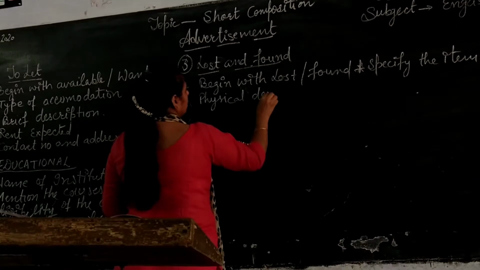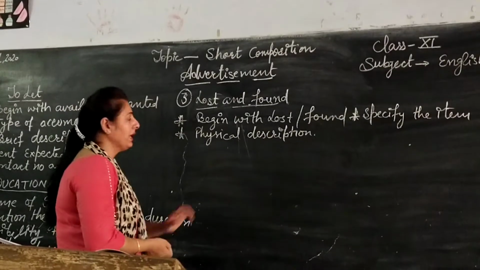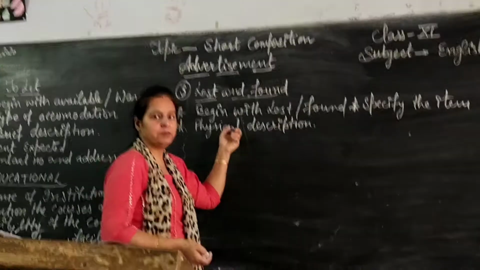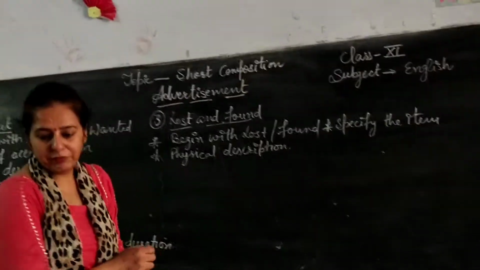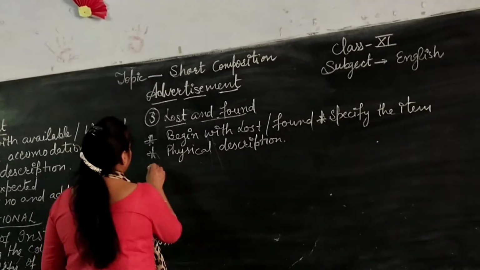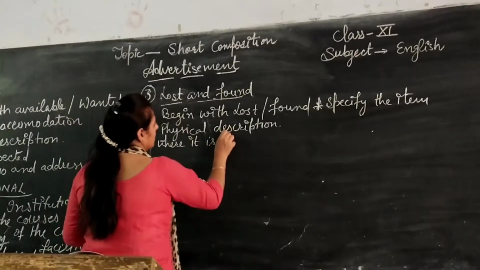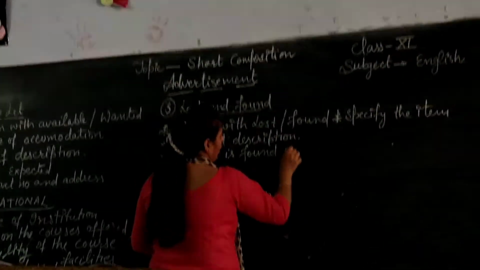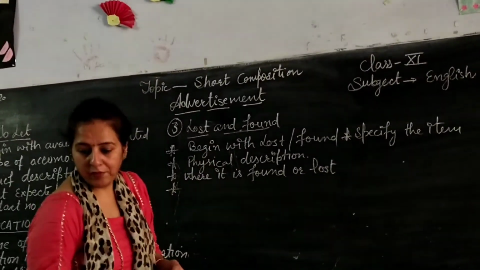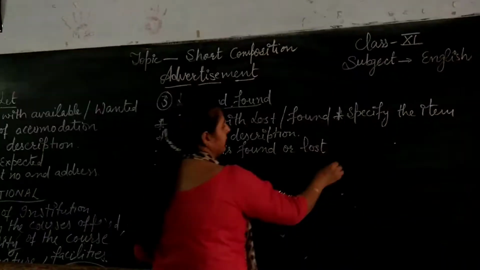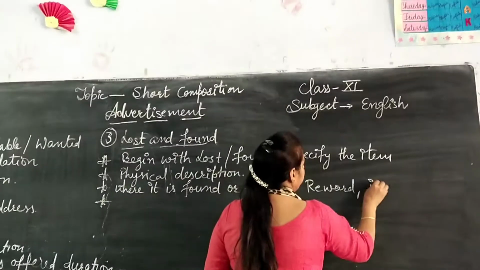Physical description. For example, you have found a purse. You can give the physical description of the purse. It's a leather purse, the color, and whatever the size, you can explain each and everything. And then after, where it is found or lost. And then after, if there is any reward, if you want to give any reward, if any.